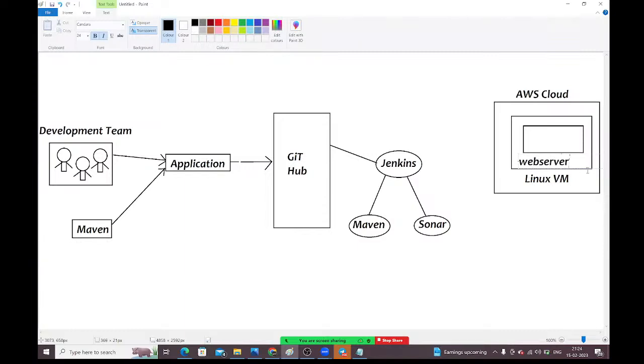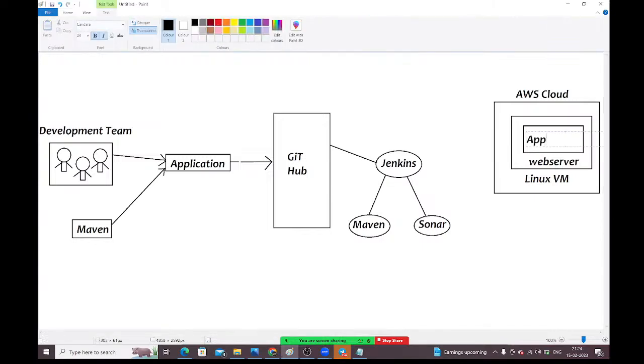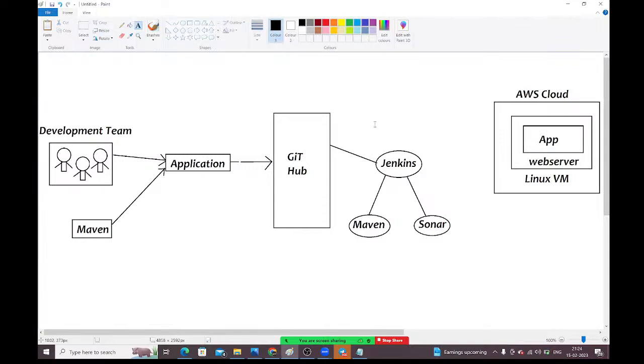Next, inside that web server, we are going to deploy the application. This is our application. Who will deploy this application, guys? Jenkins only will deploy this application inside the web server.